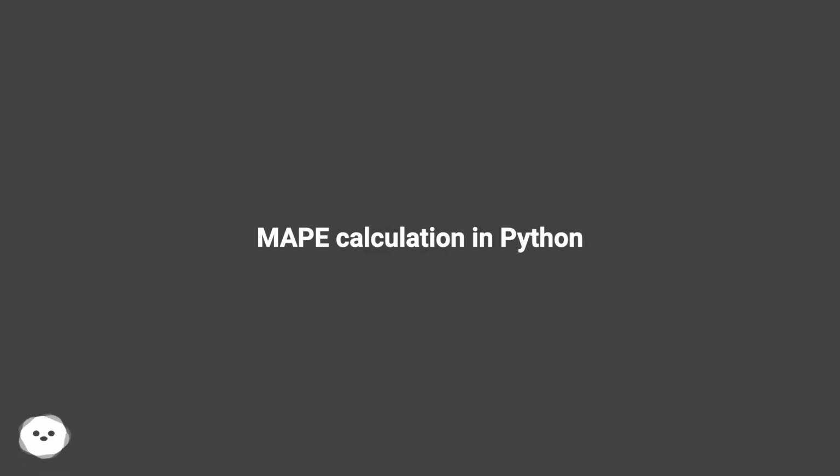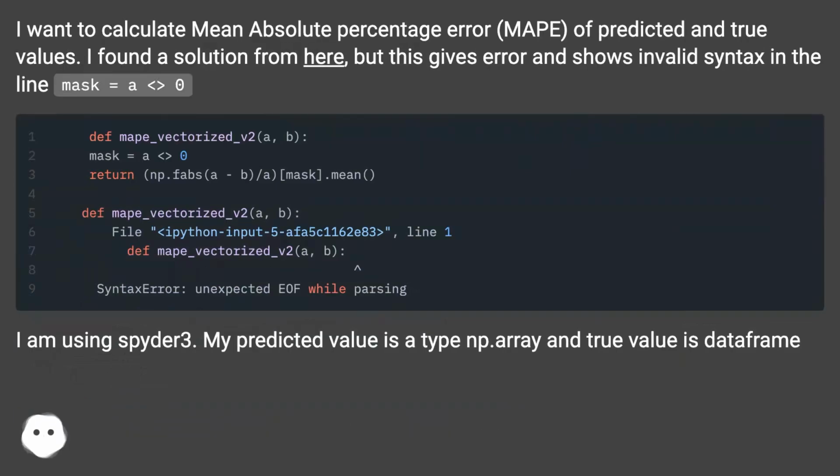MAPE calculation in Python. I want to calculate mean absolute percentage error, MAPE, of predicted and true values. I found a solution from here, but this gives an error and shows invalid syntax in the line mask equals is lower than ... is greater than 0.